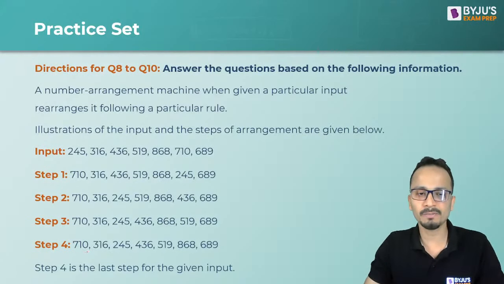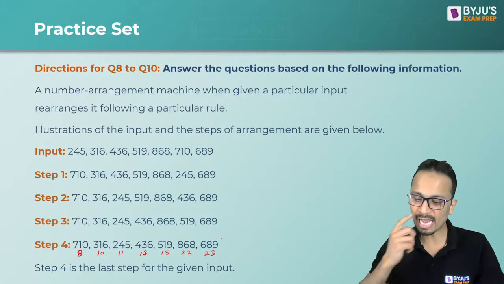I'm writing something. Now in the last step, just look at the sum of the digits of each and every number. So here the sum of the digits is 8. Next, the sum of digits is 10, 11, 13, 15, 22, 23.